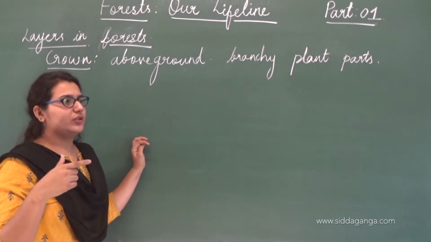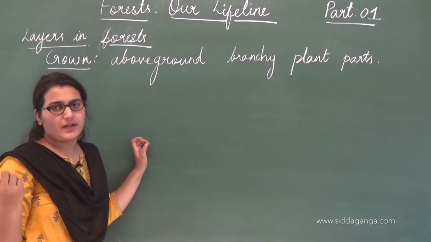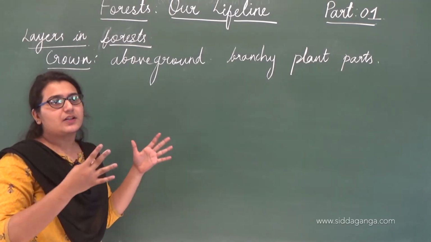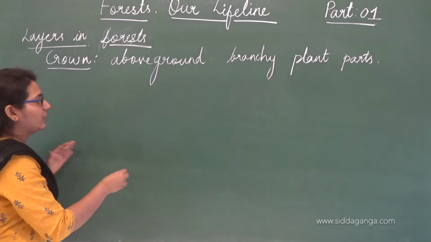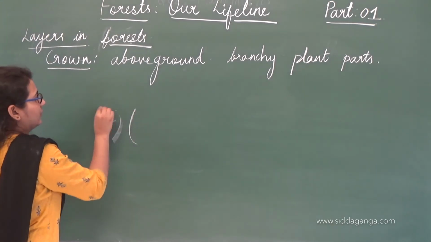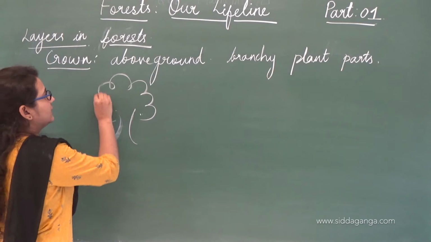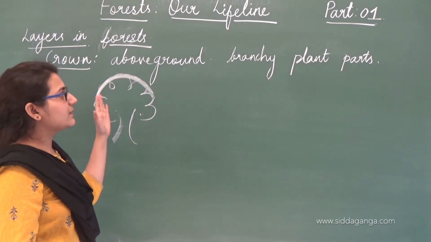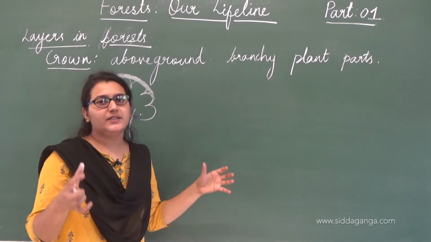Crown is basically what we know is used by kings and queens, right? They have a high position, and they keep their crown on their head, on top of their body. It's the same way. If you have a tree here, this part is the crown. And these crowns are of different plants, different species.